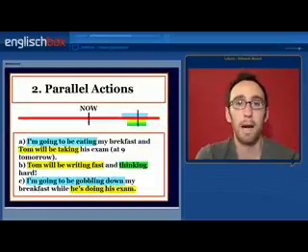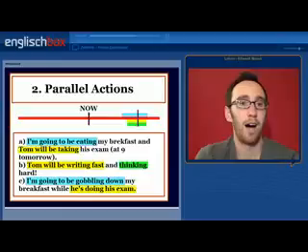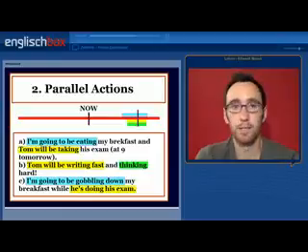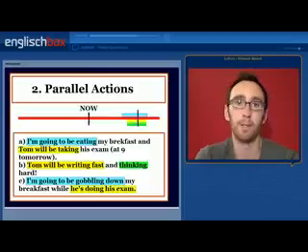Point number two is parallel actions, when two actions happen at the same point in the future. These actions will be in process, will be occurring at a certain reference point in the future. Let's look at the examples. A: I'm going to be eating my breakfast and Tom will be taking his exam at 9 o'clock tomorrow, for example.